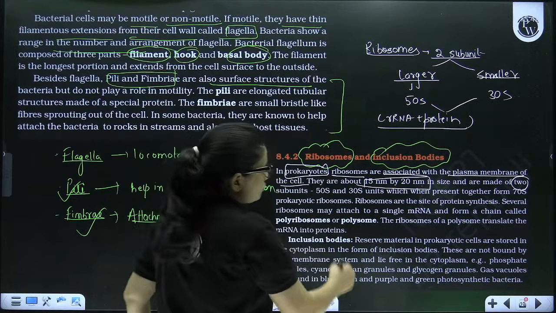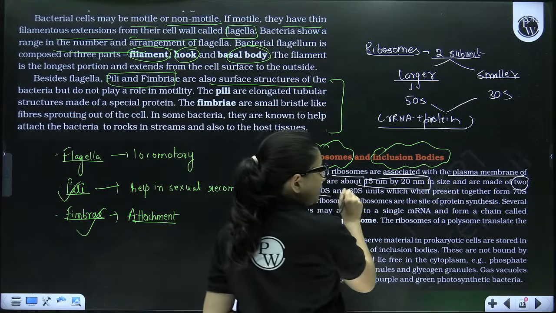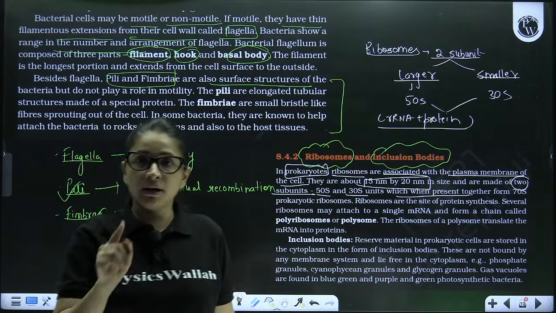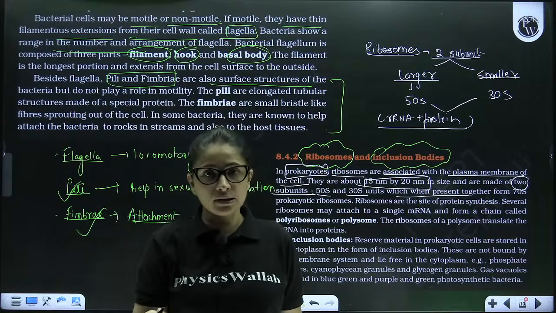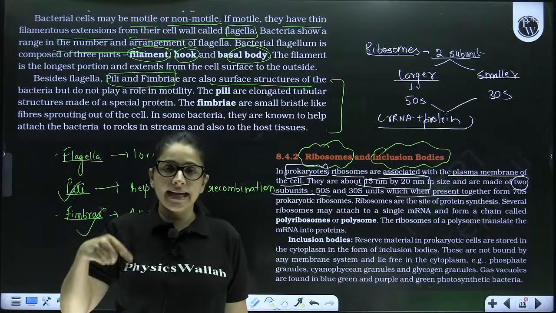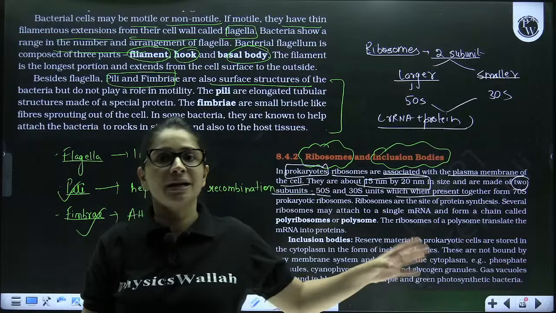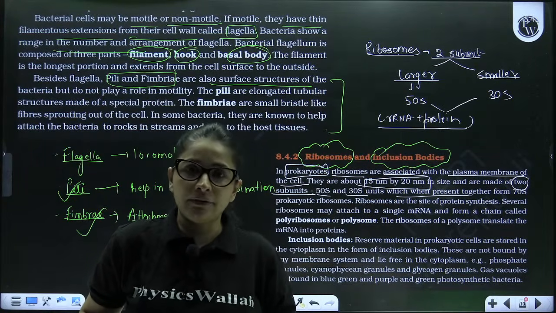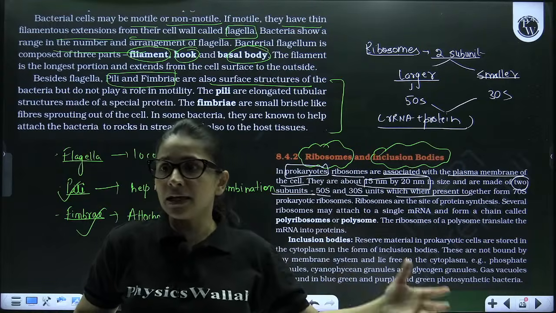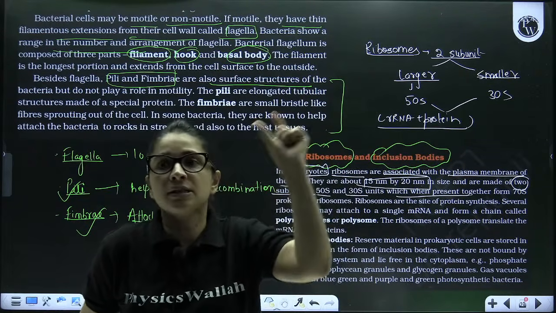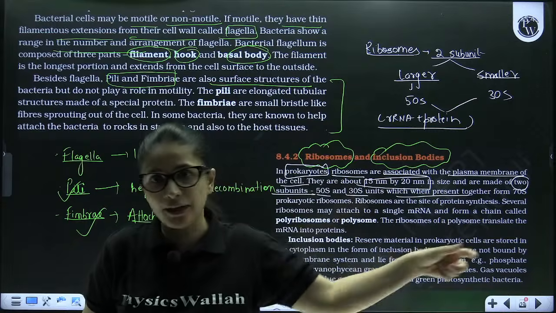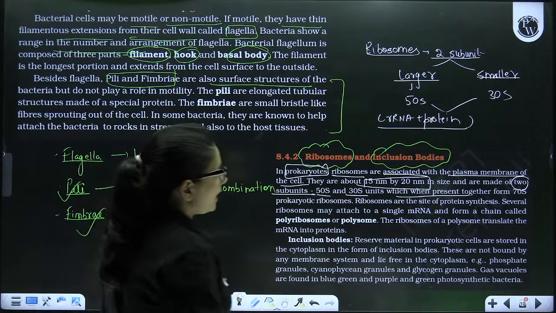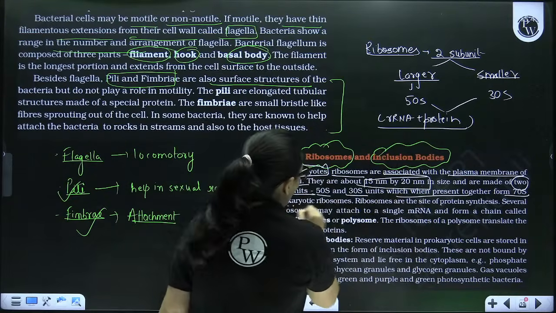So the same thing is written over here. They are made up of two subunits, 50 and 30, which when present together form the 70S. So never add 50 plus 30 to get the sum of 80. However, we say it as 70 because we don't add the numbers 50 and 30. It's all on the basis of the density gradient. So whatever the density comes, accordingly those numbers come. 50 and 30 doesn't make 80 over here because it is not an additive quantity. Just remember this thing, right? To form 70S prokaryotic ribosomes.